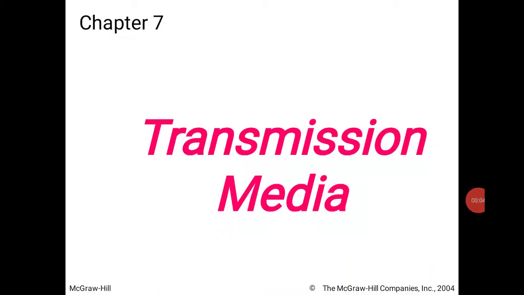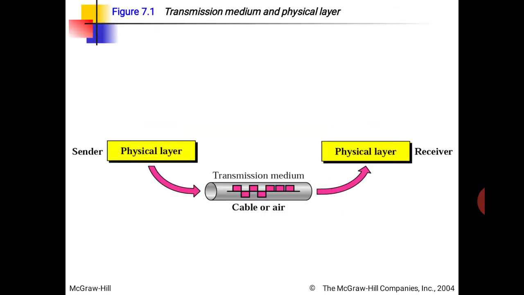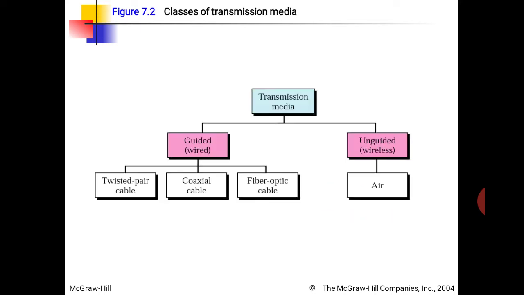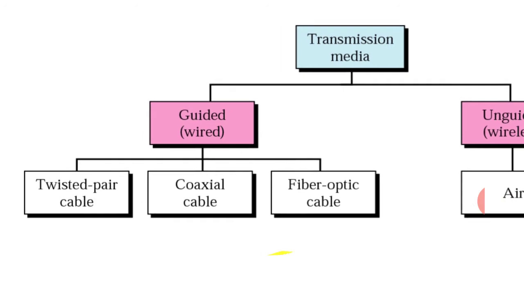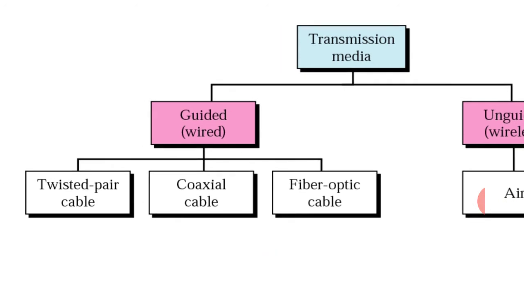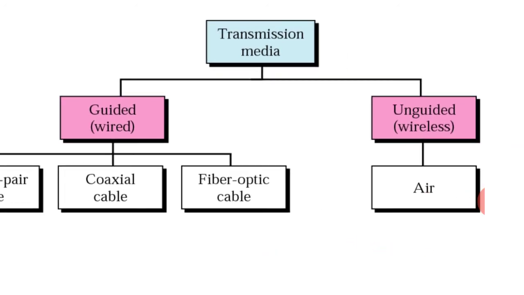Hello students, next chapter is transmission media. Physical layer deals with the transmission media and we will discuss the types of transmission media. We have two types of transmission media, guided and unguided. In guided we have twisted pair cable, coaxial cable, fiber optics, and in unguided that is wireless or air spectrum.